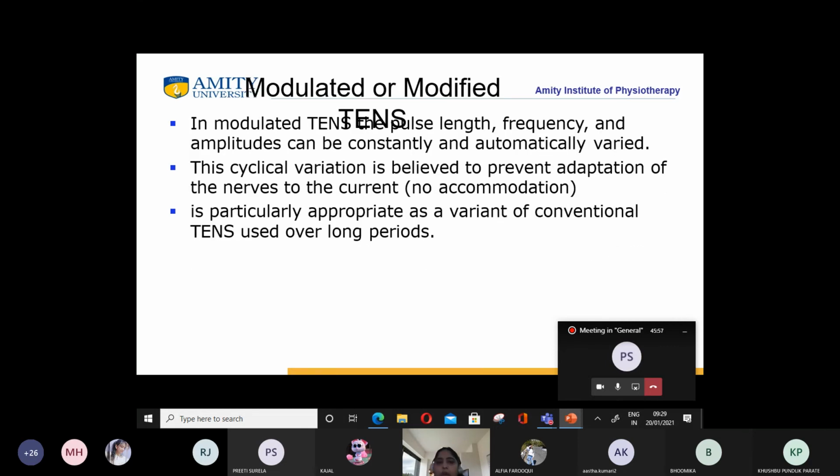What about modulated or modified TENS? In modulated TENS, the pulse length, frequency, and amplitude can be constantly and automatically varied. Why do we need this cycle variation? To avoid the principle of accommodation. This is a variant which is used in place of conventional TENS.